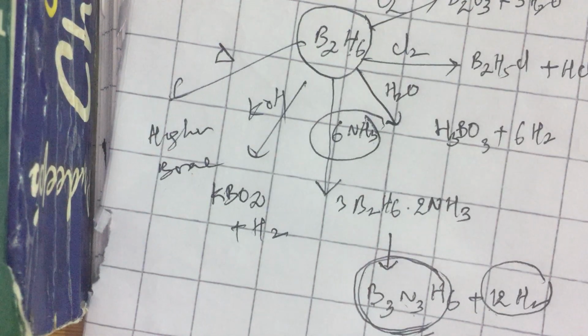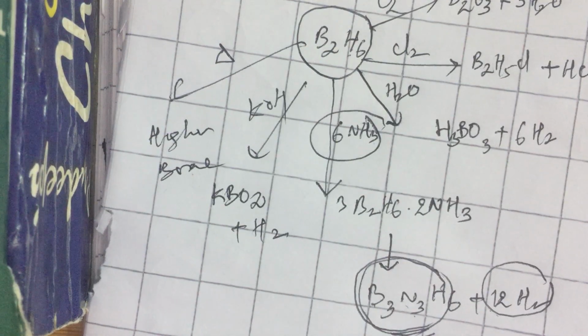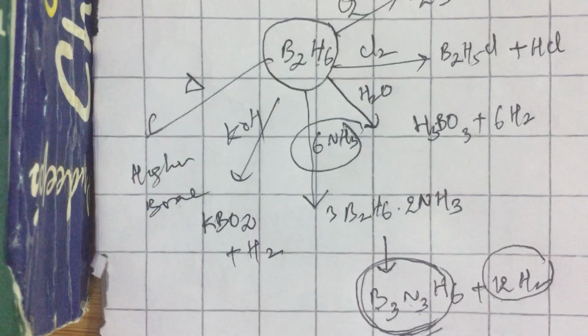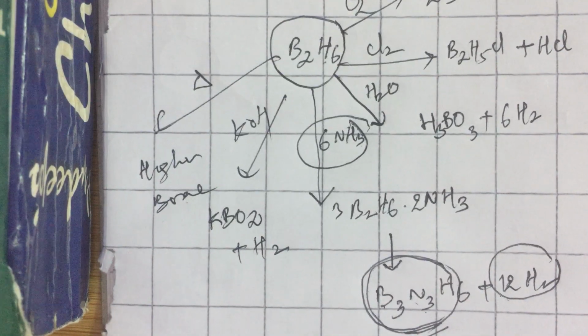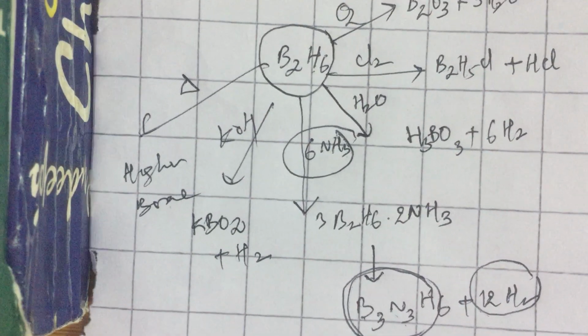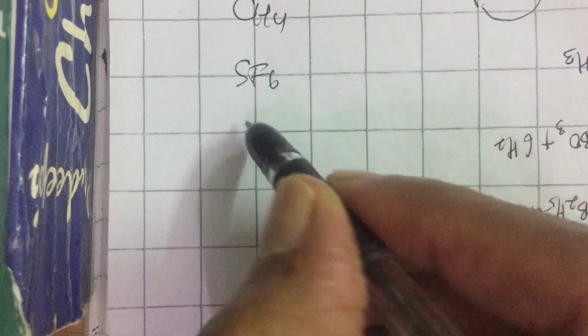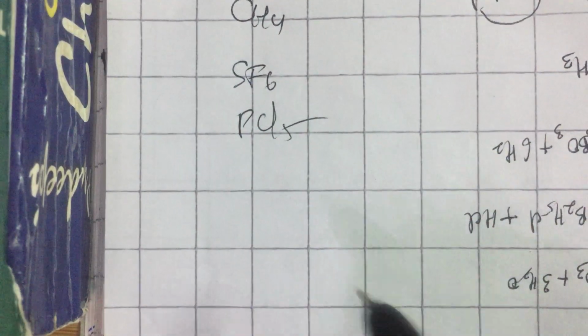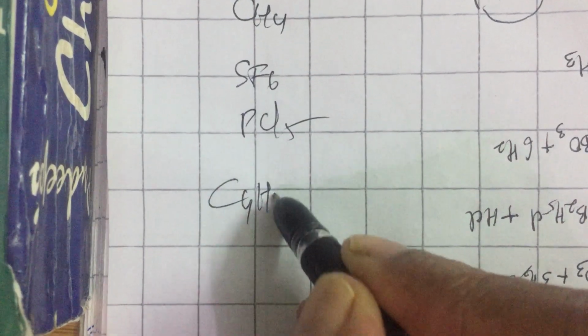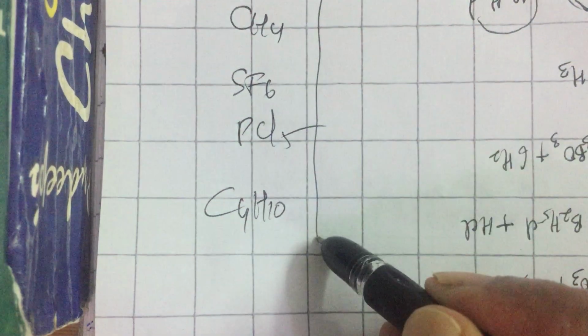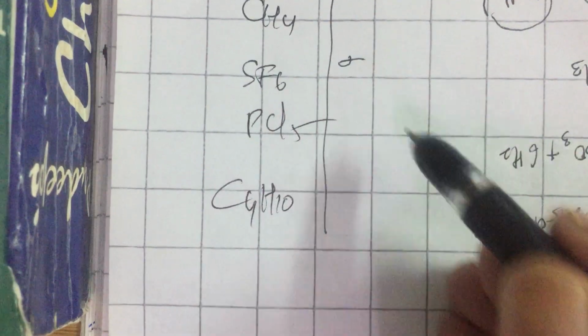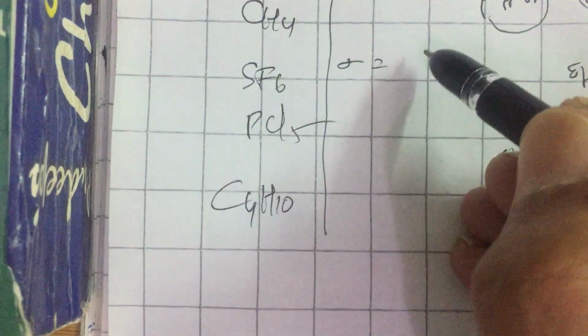Diborane is interesting in the sense that it appears to have fewer electrons than required for bonding. How do we know about this? We will talk very briefly on this subject. If you take any open chain compound which does not have a cyclic structure, like CH4, SF6, PCl5, C4H10, anything you can take, it is supposed to have sigma bonds equal to the total number of atoms minus 1.